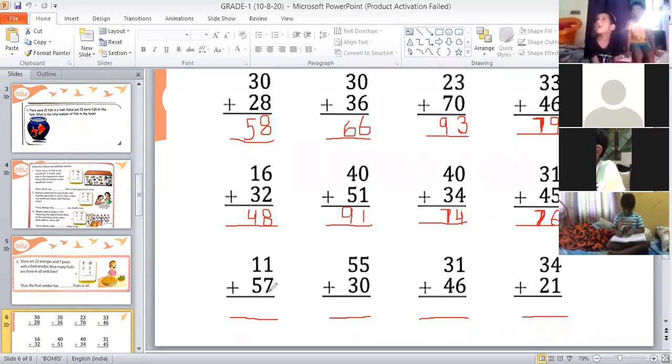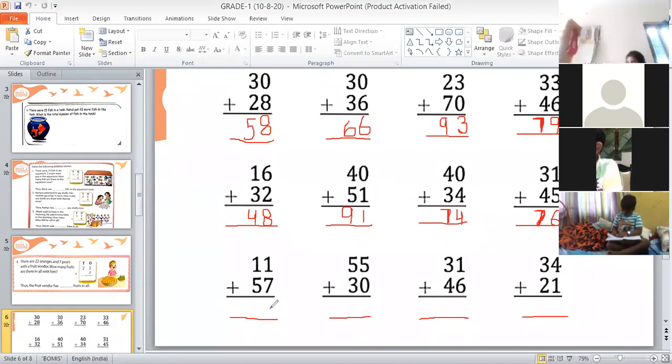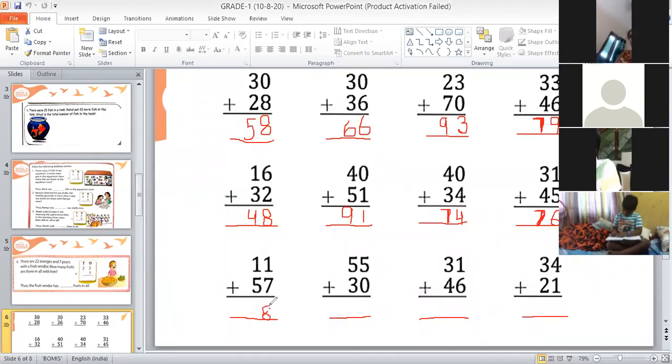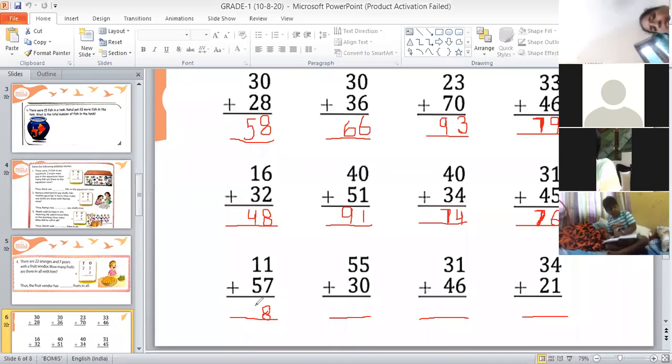Now it's correct, Mayuri. Okay, so now Mayuri, tell me 1 plus 7, how much? 8. Very good. So children, 1 plus 7 is 8. So we will write 8 here. And next numbers, 1 plus 5, how much? 6, ma'am. Yes, 6, correct.